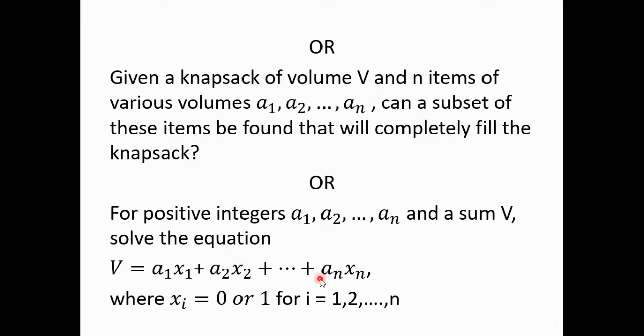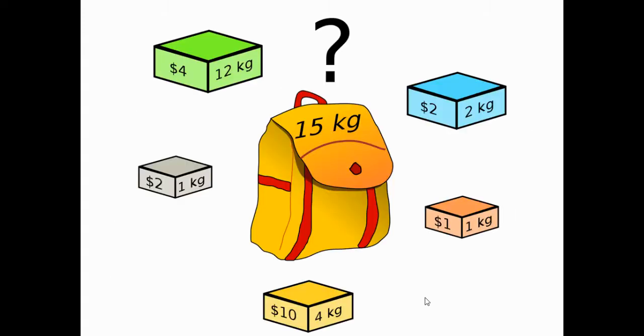Or in symbols, for positive integers A1, A2, An and a sum V, we have to solve this equation: V is equal to A1 x1 plus A2 x2 up to An xn, where these xi's have a value of either 0 or 1. If we are including item A1, then x1 will be 1, and if we do not want to include A1 in the bag, then x1 will be 0. So this is the knapsack problem.